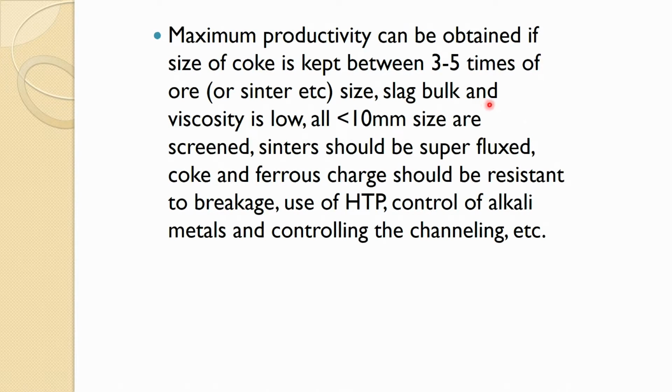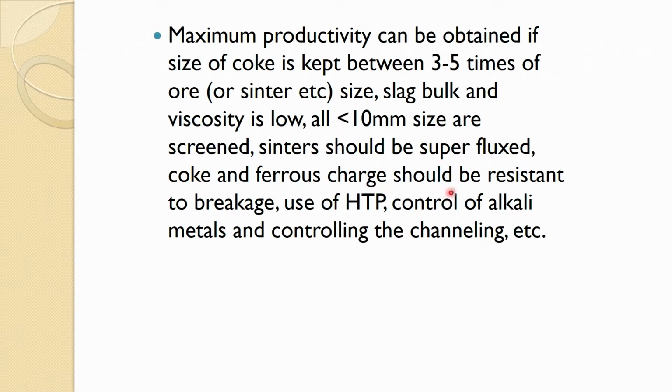Slag bulk and viscosity are low, all less than 10 millimeter size are screened, and sinters should be superfluxed, so there is less slag volume. Coke and ferrous charge in the superflux also reduce the cohesive zone, and melting temperature is delayed, so it is increased. That is one good thing.